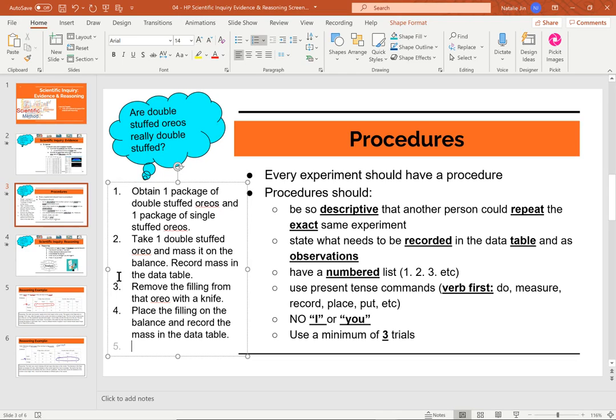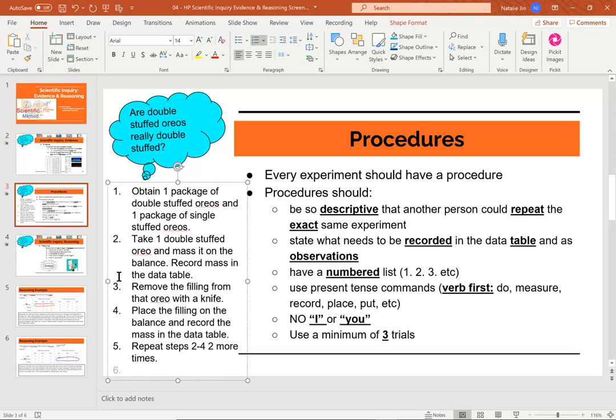So again, we've kept with our numbered list. We have stated what needs to be recorded in the data table, so what numbers we need to write down. We have kept everything verb first, and we have no I's or U's. We are, however, missing our 3 trials yet. So we would want to say repeat steps 2 through 4 2 more times, right?